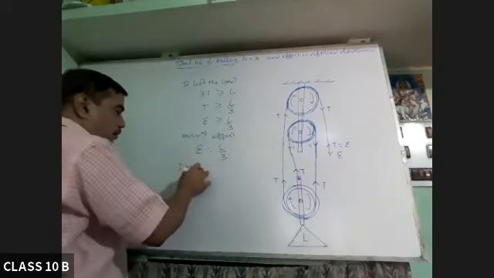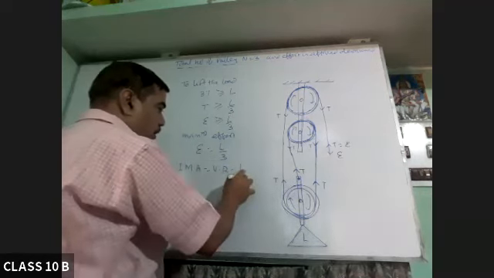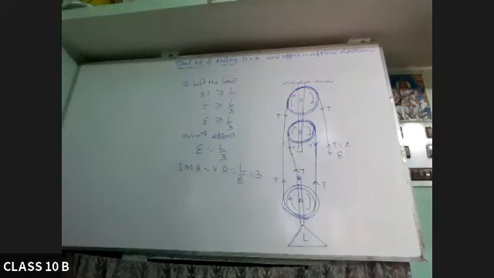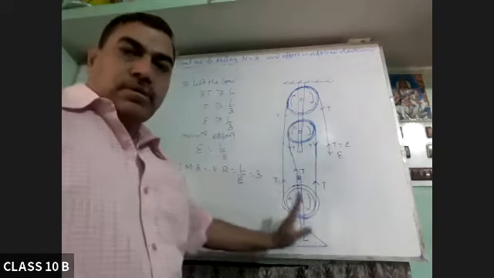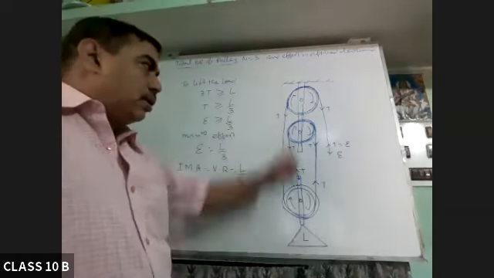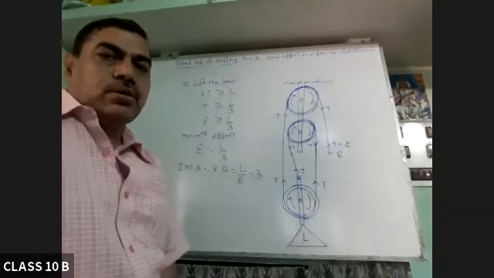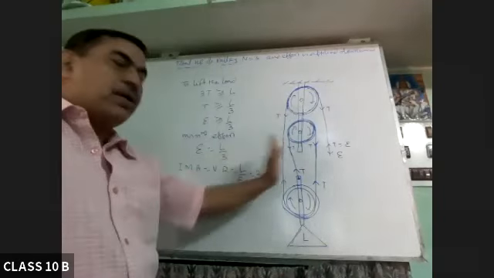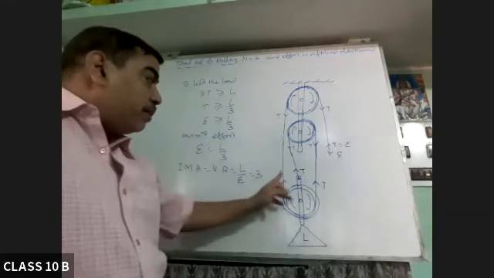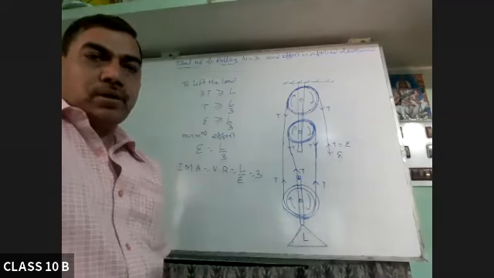The ideal mechanical advantage or velocity ratio, which is L over E, is 3 in this case. Number of pulleys 3, velocity ratio we got 3. And we are applying the effort in the downward direction. So velocity ratio will be equal to the total number of pulleys. Or it may be the number of strands connected to the movable block.